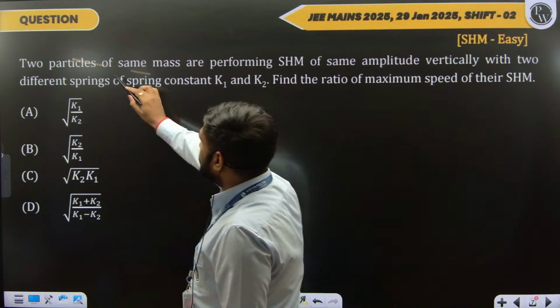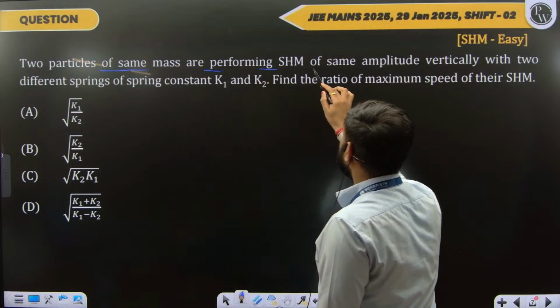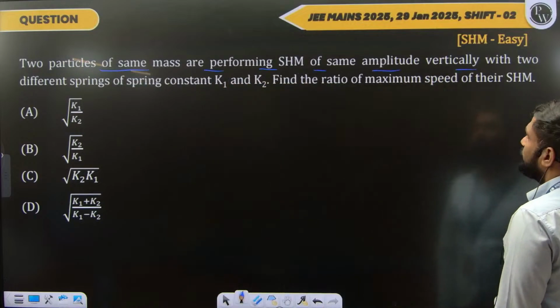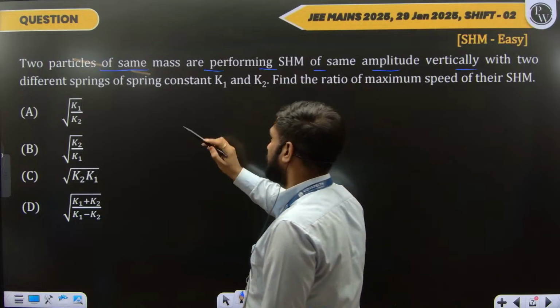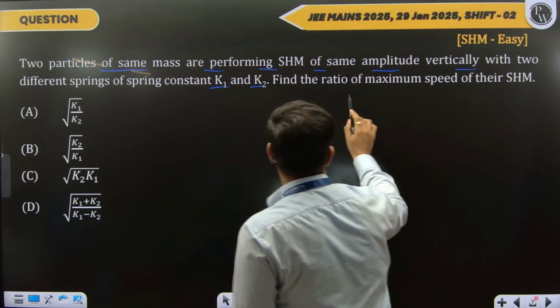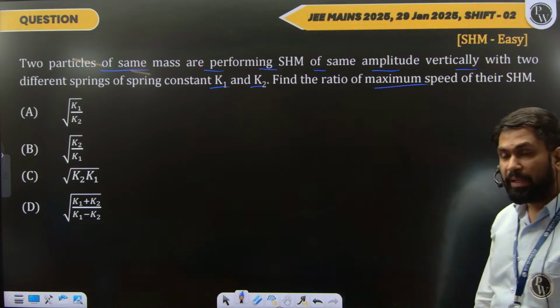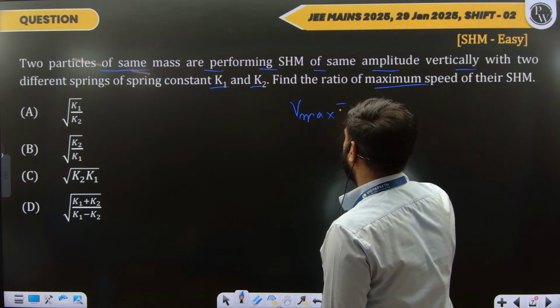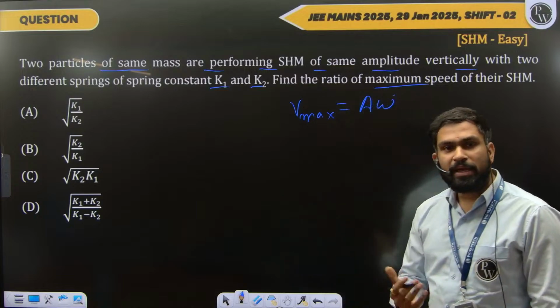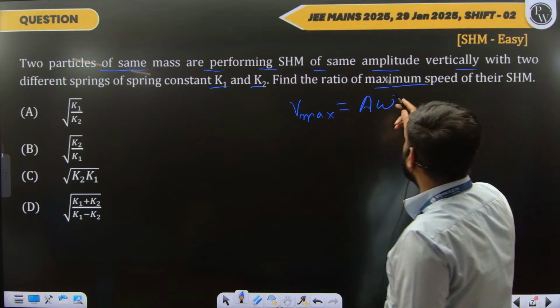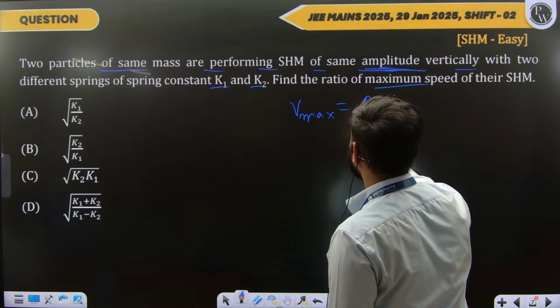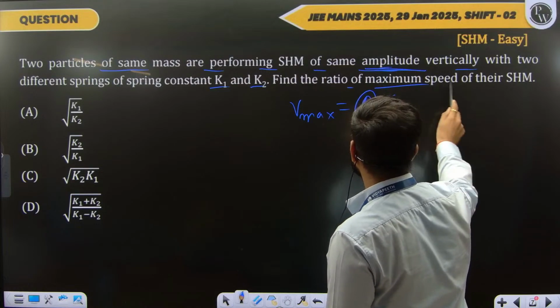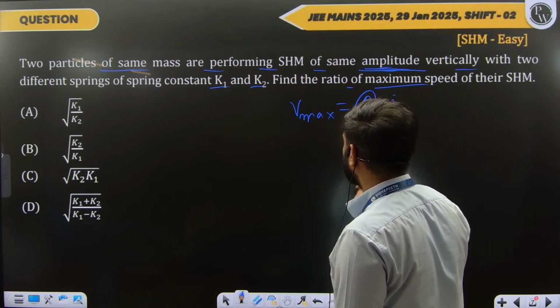Now the next one. They are saying that particles of the same masses are performing SHM with the same amplitude vertically with two different springs K1 and K2. Find the ratio of their maximum speeds in the SHM. I know that V maximum is A omega, right? They are saying the amplitude is the same, so A is the same, and I need to find the ratio of their maximum speeds. So just find the ratio of their omega.